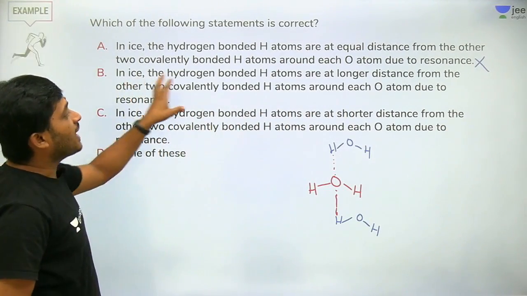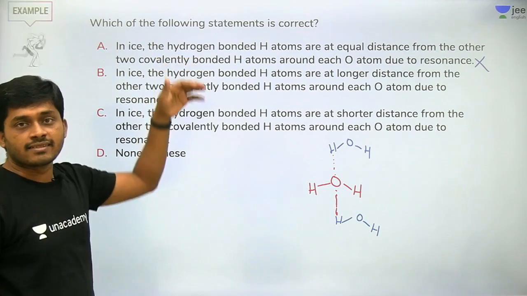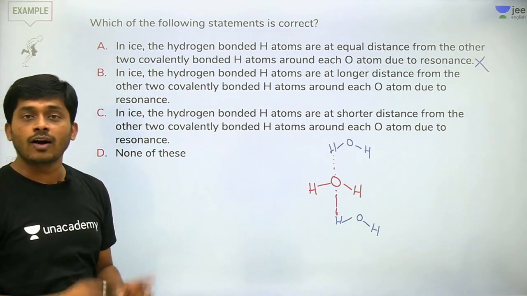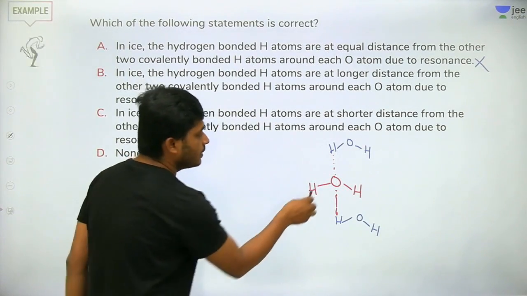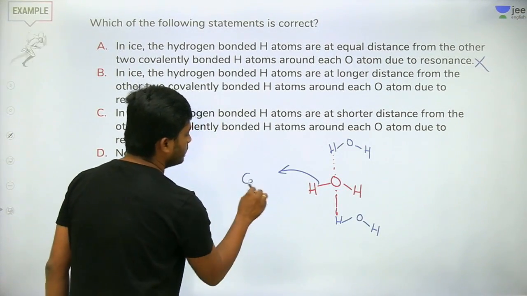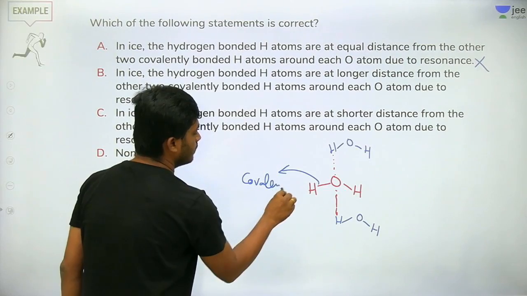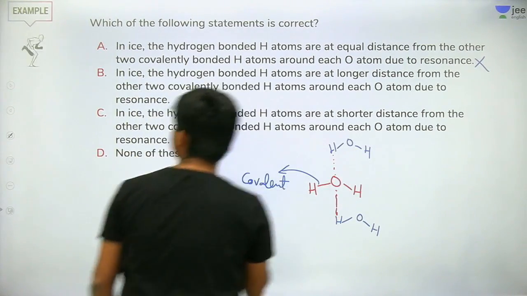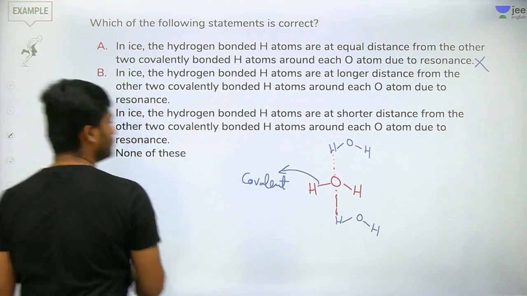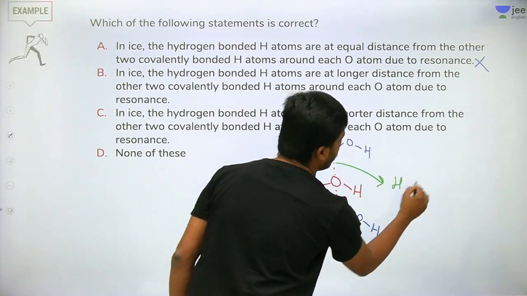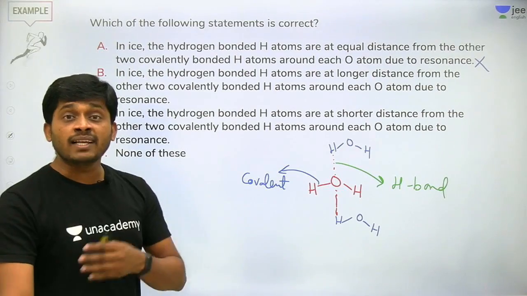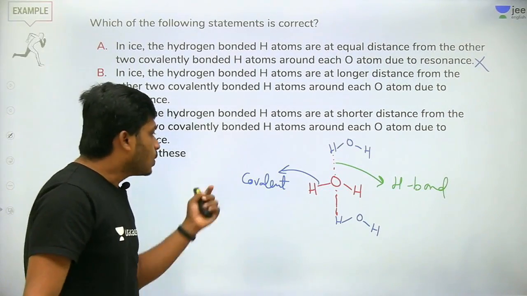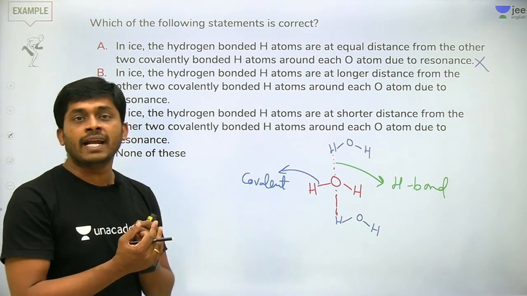Second, in ice the hydrogen bonded are longer distance. Definitely they are not longer distance, because this bonding is covalent bond. What is this bond? This bond is hydrogen bond. Hydrogen bonding is molecular attraction. Covalent bonding is a strong bond between atoms.